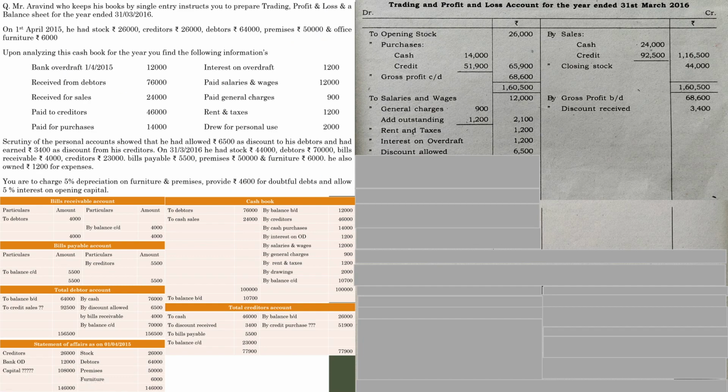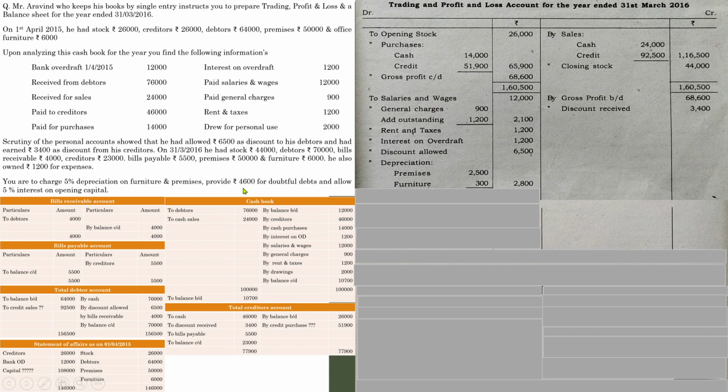So just take any amount and provide depreciation. 5% depreciation of furniture and premises. So you have to take 5% of 50,000 and 5% of 6,000 also. So depreciation on premises 50,000 into 5%, 2,500, and 6,000 into 5%, 300. Write down the total.